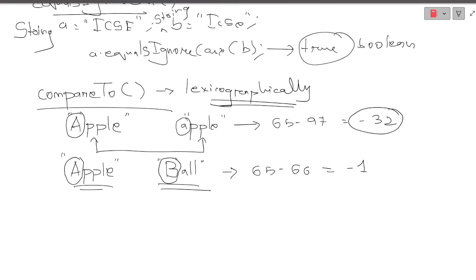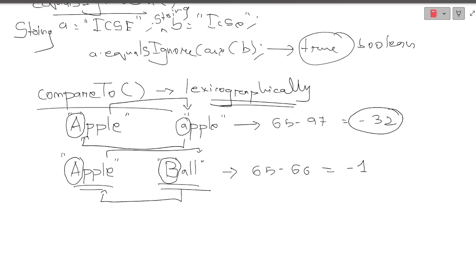That is why it always depends upon the arrangement of this particular expression, how you are comparing. Are you comparing this particular string with this, or are you comparing the right-sided one with the left-sided one? I will give an example. Are you comparing apple with ball, or ball with apple?